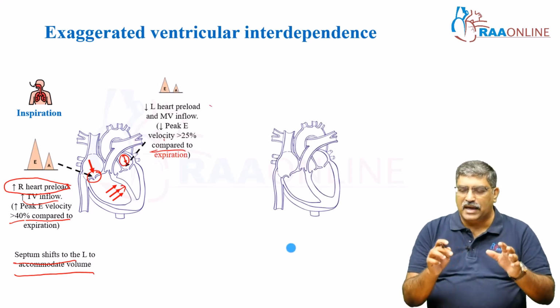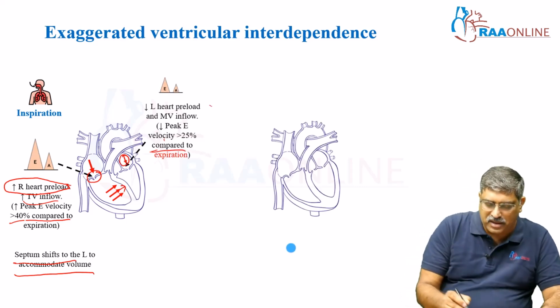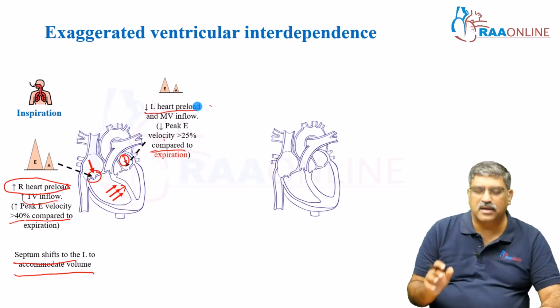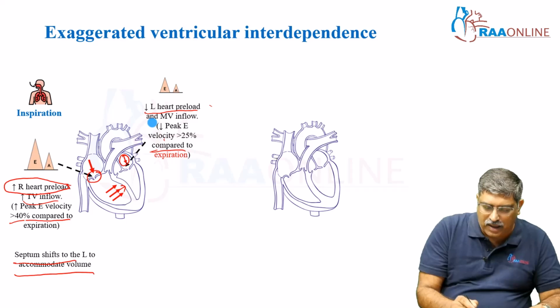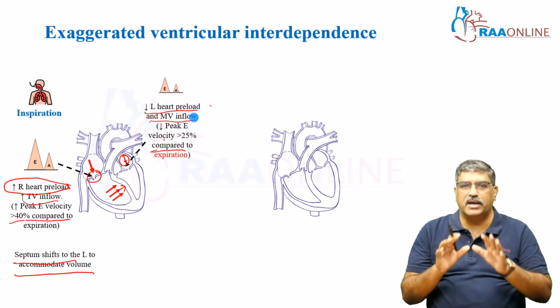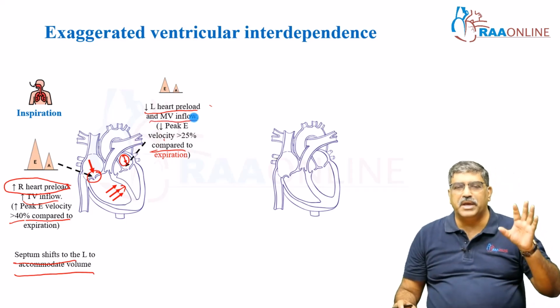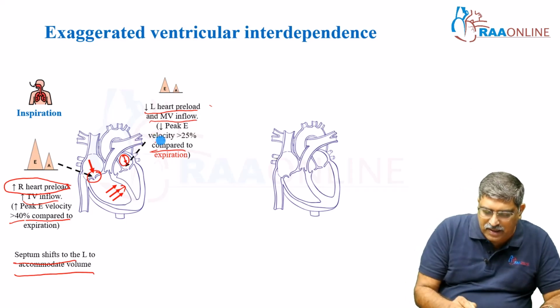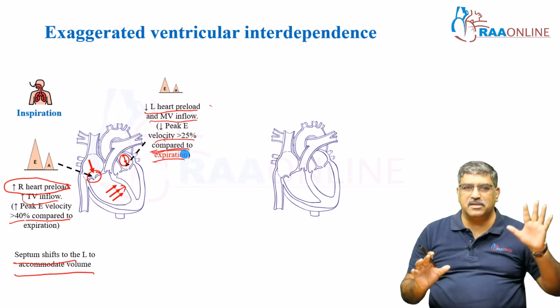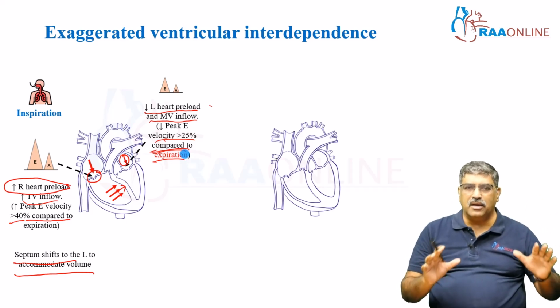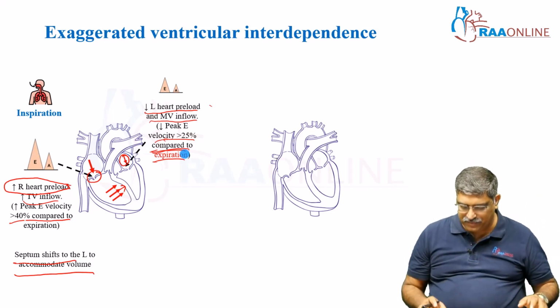Now coming to the left side of the heart with inspiration, there is decreased left heart preload. The volume coming to the left side is reduced, and there is decreased mitral inflow. Your peak E velocity is decreased by greater than 25% compared to expiration. This is on the inspiratory phase with the right side and left side.